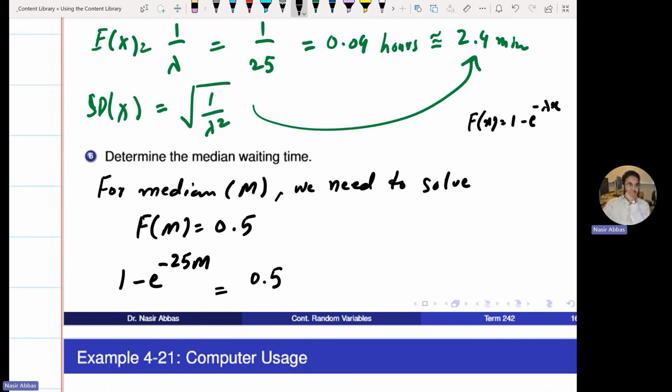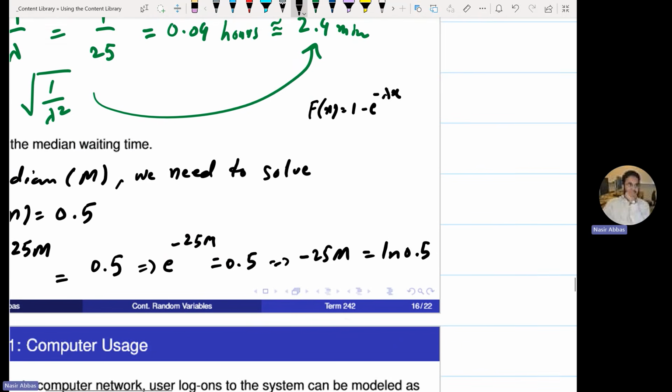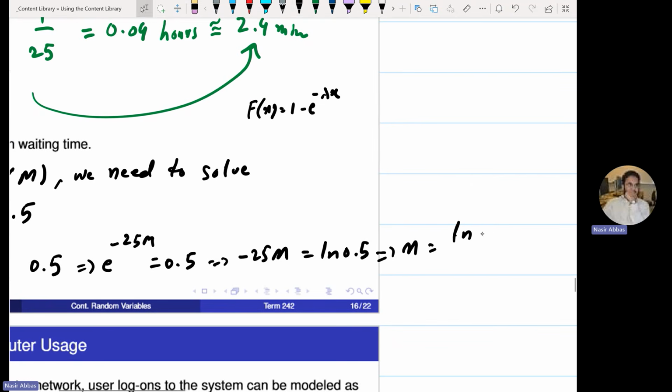Take e to the power on the right side, 0.5 to the left side. This will make e to the power minus 25 m also equal to 0.5. Take natural log on both sides. Minus 25 m is natural log of 0.5. And m is natural log of 0.5 over minus 25.